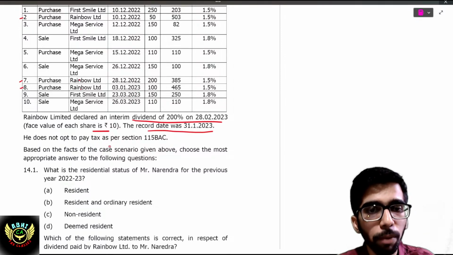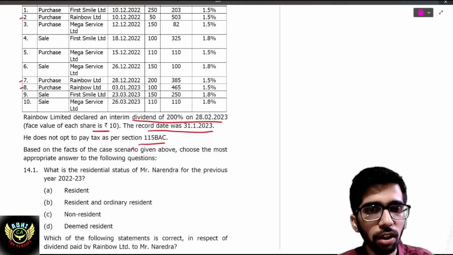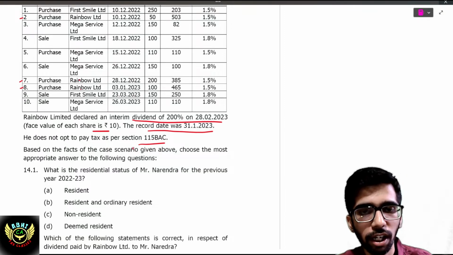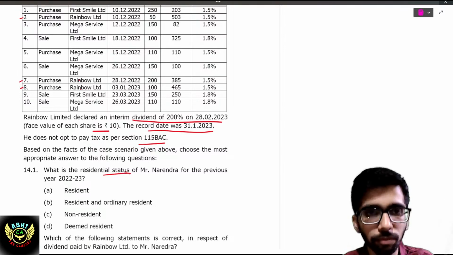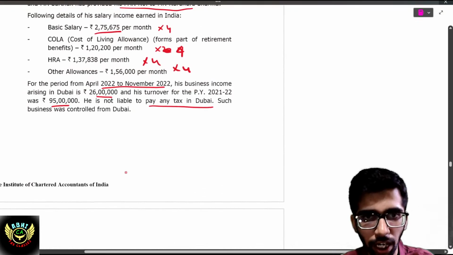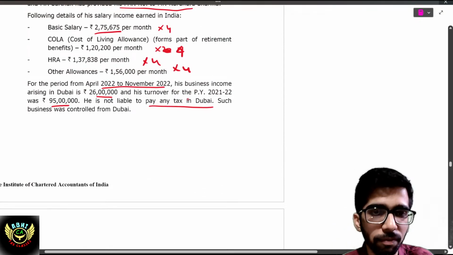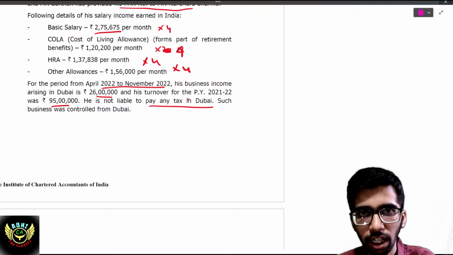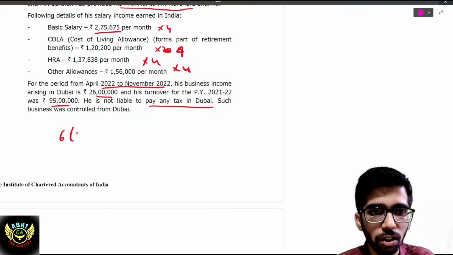He does not opt to pay any tax as per 115BAC, thank God. Based on the facts of the given case above, choose the most appropriate answer. What is the residential status? It has been given that he is not paying any tax in Dubai, a tax haven country. Accordingly, there is section 6(1A), the deemed resident concept.